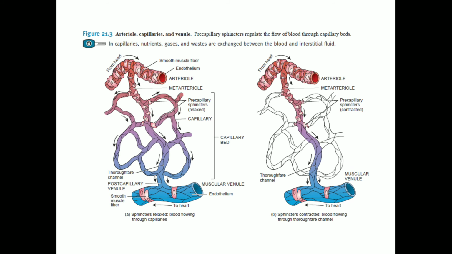This intermittent contraction and relaxation can occur 5 to 10 times per minute, and it is called vasomotion. In vasomotion, this can happen because of the release of chemicals by the endothelial cells, for example nitric oxide. So the blood flows through these capillaries only up to 25%. Another one you can see is the thoroughfare channel. It is a channel which provides a direct route for the blood from an arteriole to the venule, bypassing the capillaries.